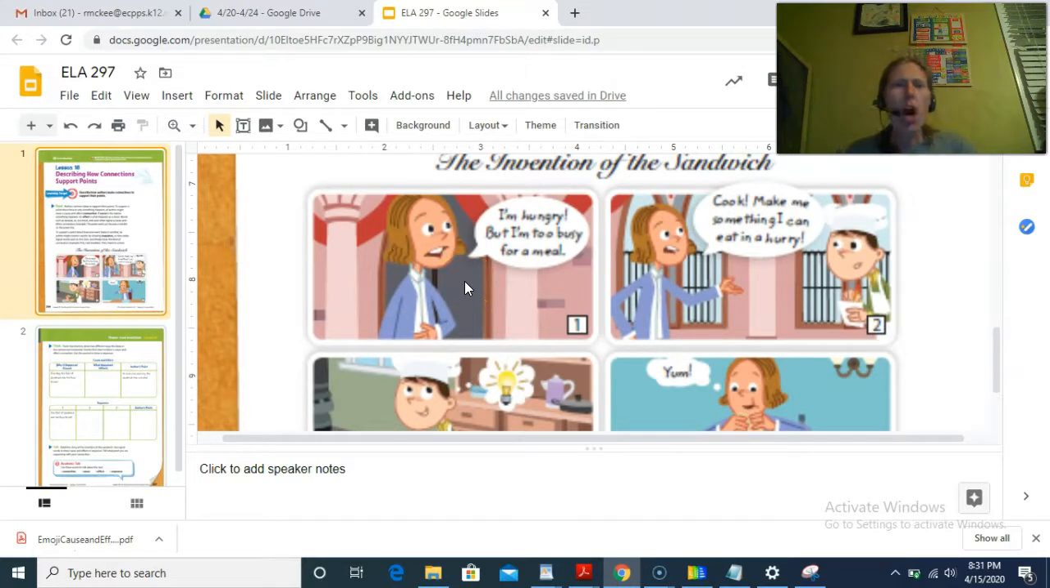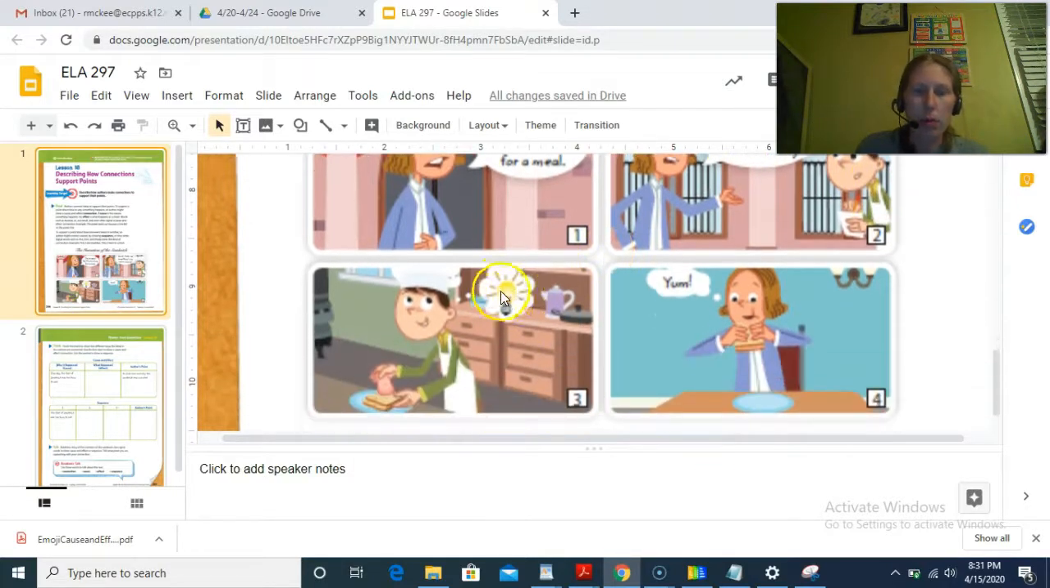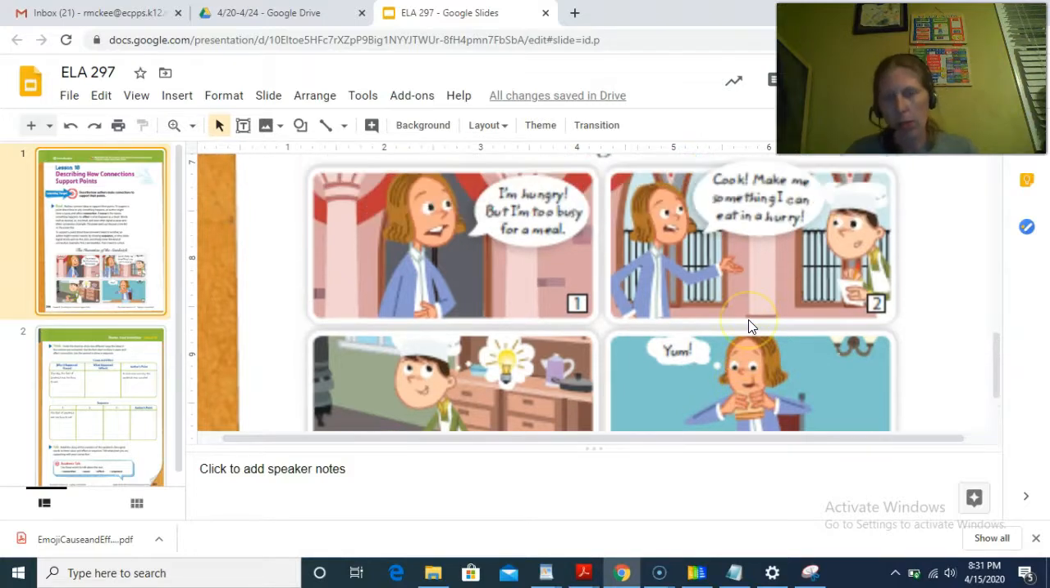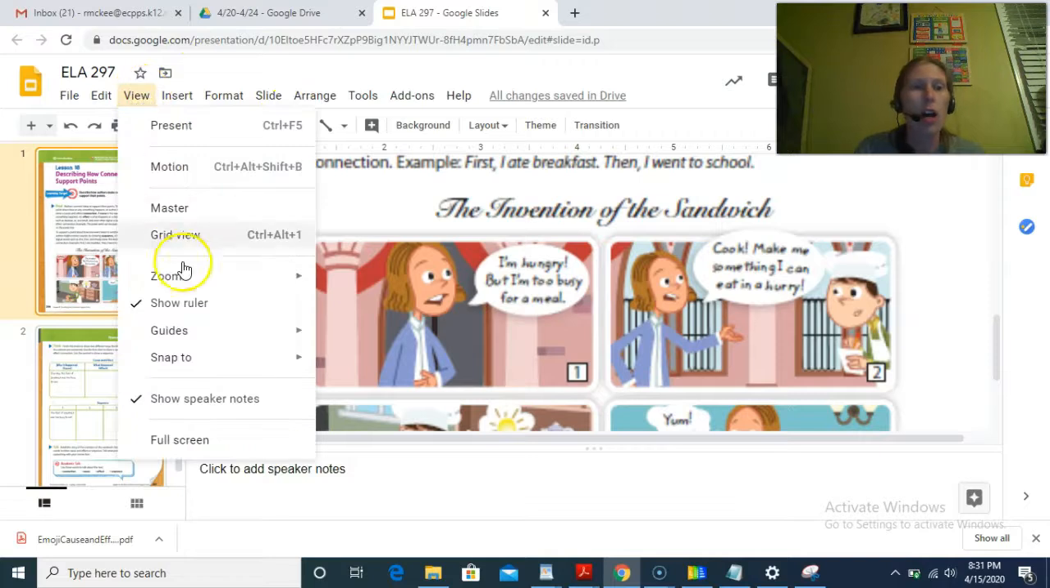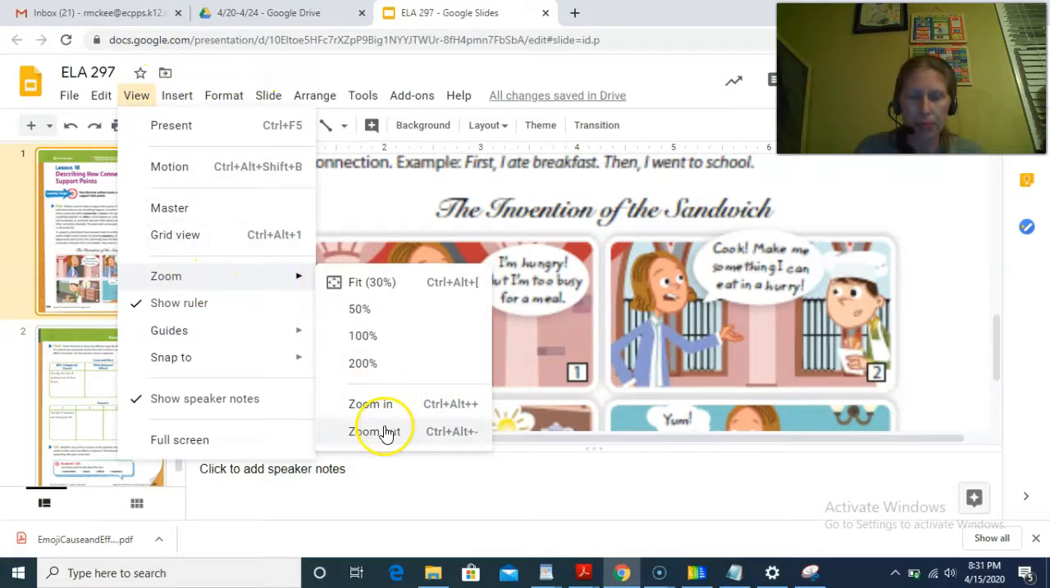He goes, I'm hungry. Oh, but I'm too busy for a meal. Cook, make me something I can eat in a hurry. And the cook's looking at the guy like, what? Okay. And then he has a light bulb, which I know usually means I have an idea. And he's taking some meat and putting it on some bread. And then over here we see that man saying, yum, and he's eating a sandwich. So this must be about how a sandwich was invented, what caused that to happen.